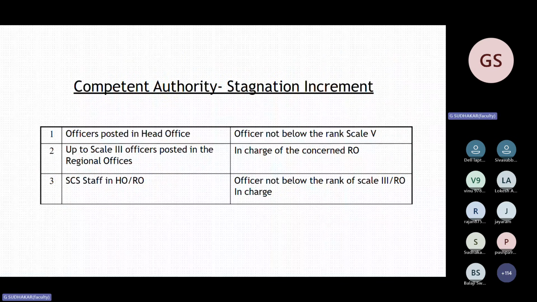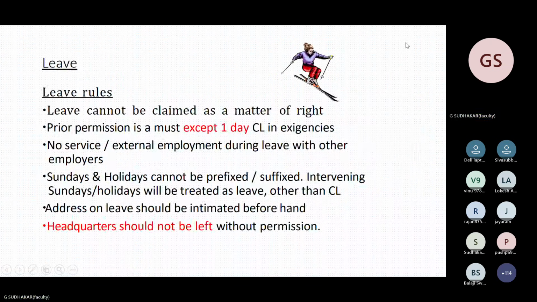Who is the competent authority to release the stagnation increment? This is asked many times. For scale 3 officers posted in a regional office, it is the in-charge of the concerned RO, CRM or DGM. For staff in HO and RO, and officers not of the rank of scale 3, it is the RO in charge. So this is the sanctioning authority, the competent authority for stagnation. Just go through the slide, it will be easy. Next is leave rules.